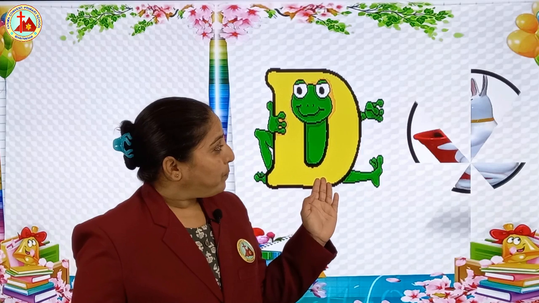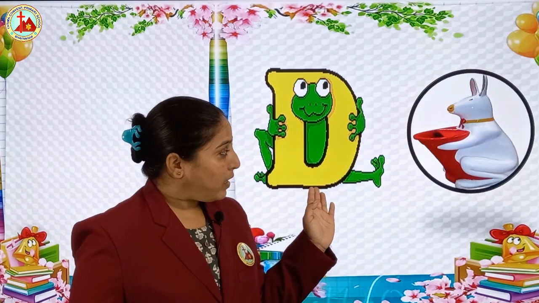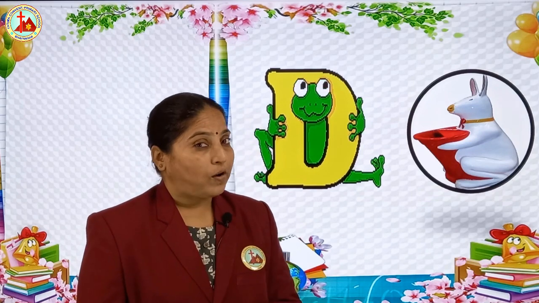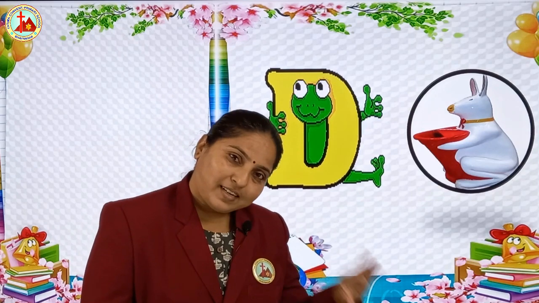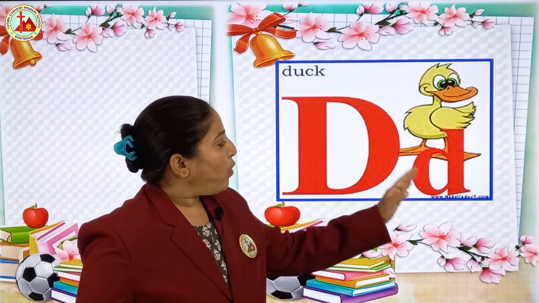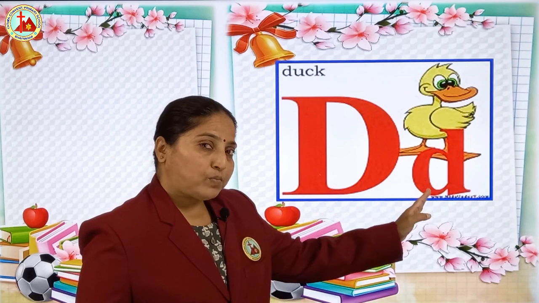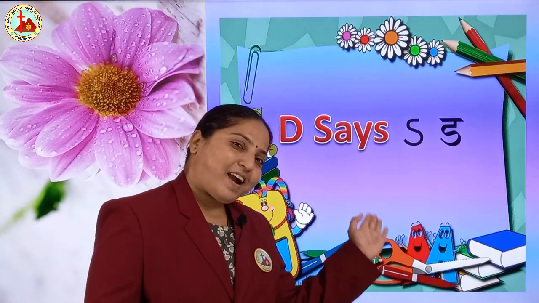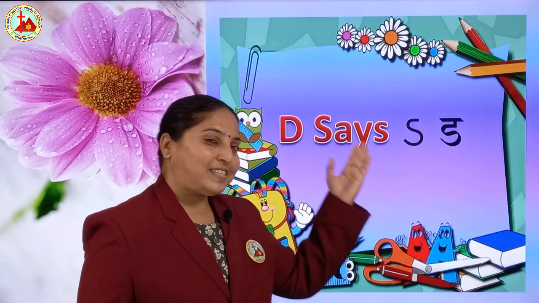D for dustbin. Okay, what is the use of dustbin? We throw garbage in the dustbin. Okay, to keep our house clean, to keep the place clean, we throw all the garbage or litters in the dustbin. So children, here capital D, small d. Now let's see the sound. D says da. So children, we have learned the alphabet of A and D.